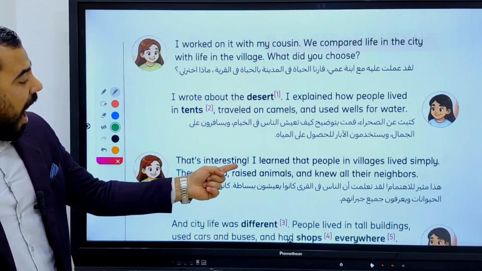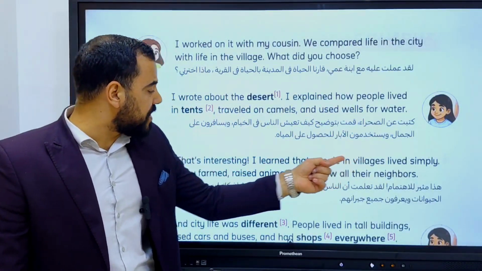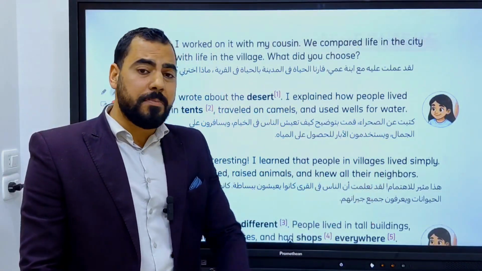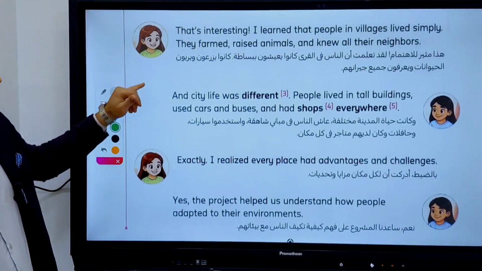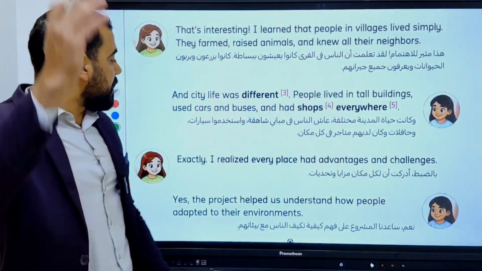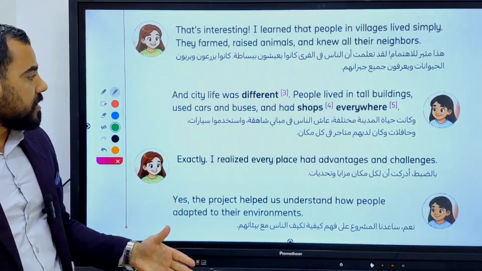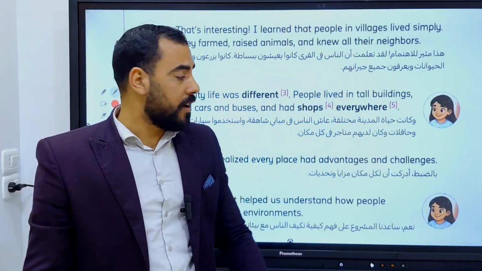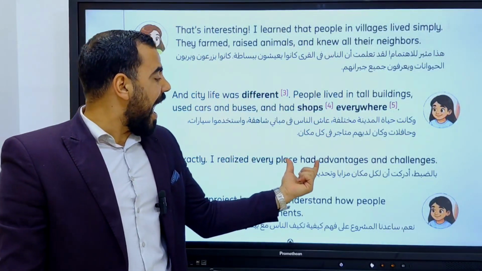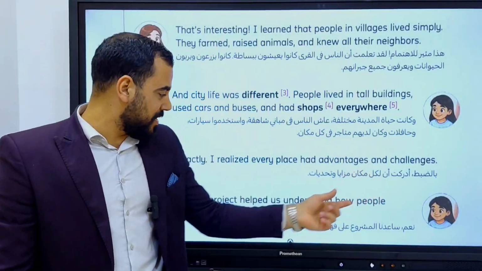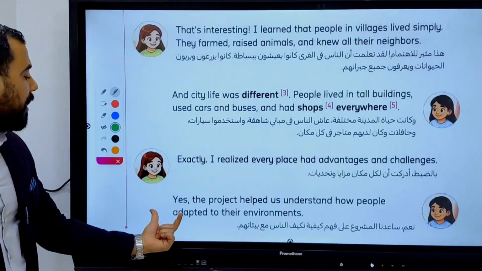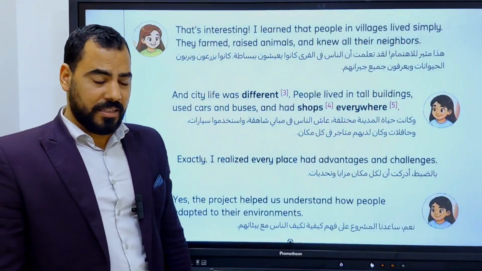That's interesting. I learned that people in villages lived simply. They farmed, raised animals, and knew all their neighbors. And city life was different. People lived in tall buildings, used cars and buses, and had shops everywhere. Exactly. I realized every place had advantages and challenges. Yes, the project helped us understand how people adapted to their environment.